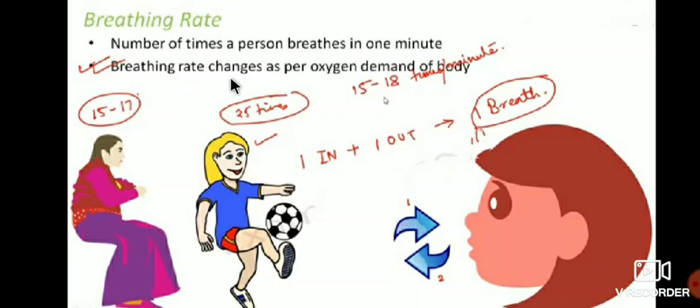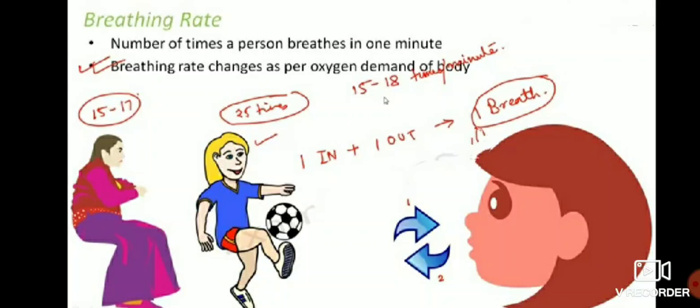So breathing rate changes as per the oxygen demand of the body. That means if the body requires more oxygen, the breathing rate will increase. If the body doesn't require more oxygen, the breathing rate will decrease. When you sit freely without doing any work, the breathing rate will be 15 to 17 times.